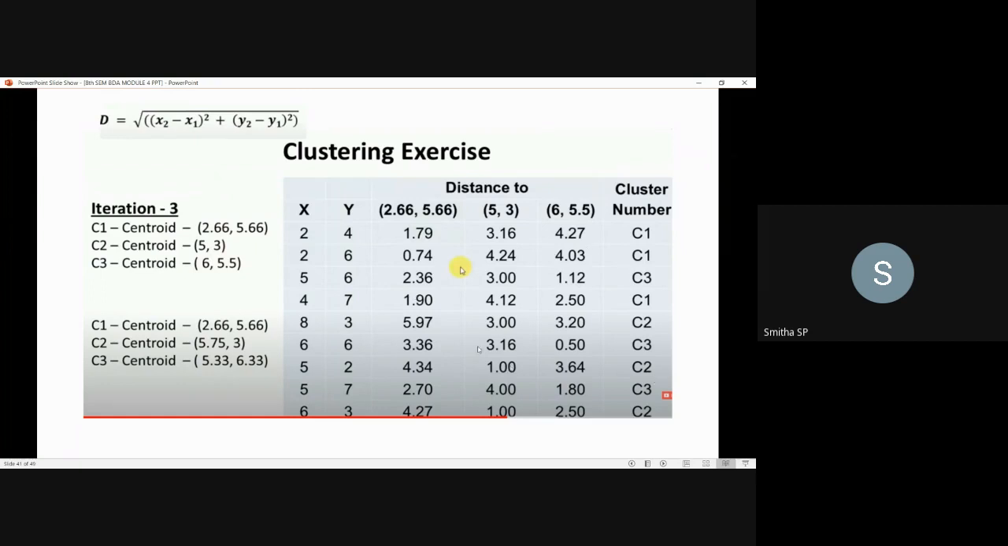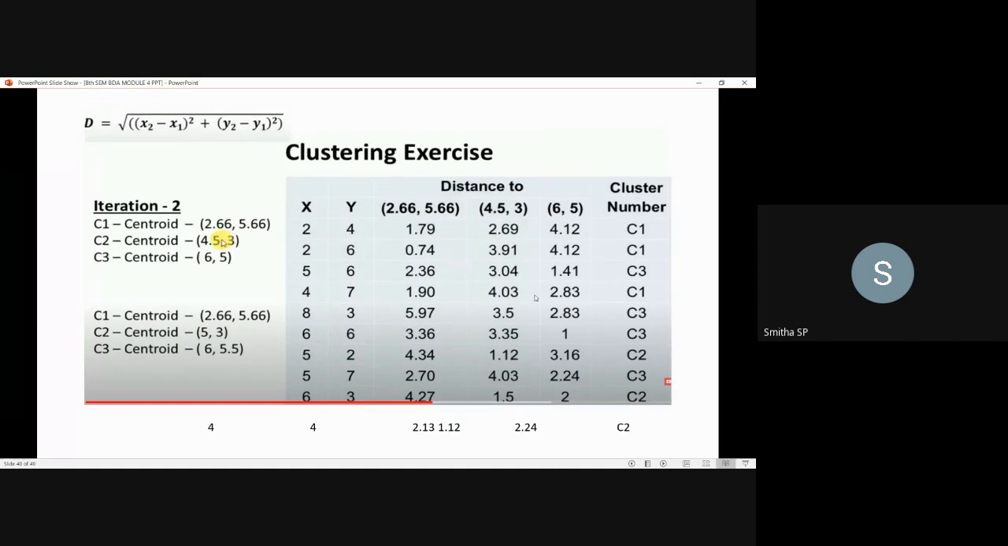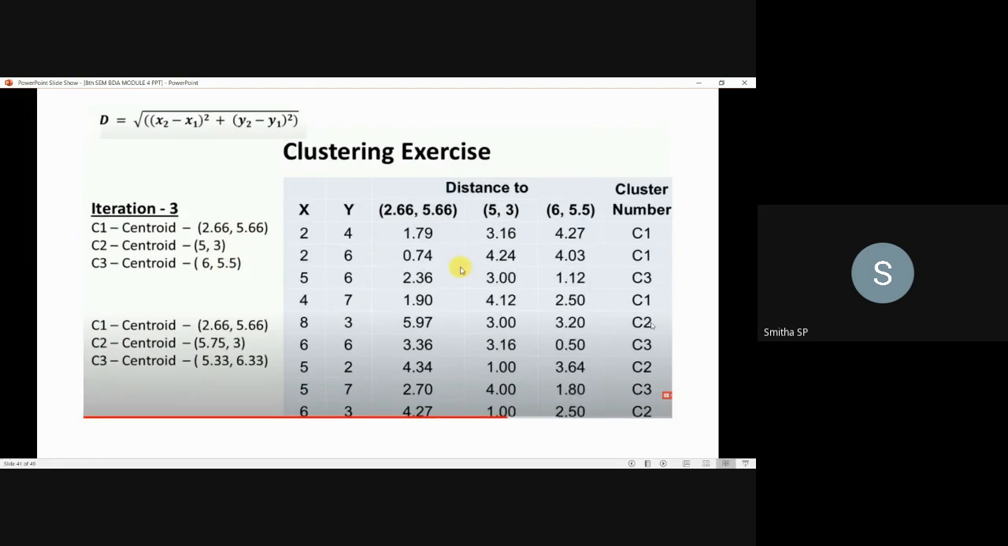Once you go for numbering of this cluster, you can identify the changes with respect to the data point 8,3 here. So now in the third iteration, 8,3 is in cluster 2. In the previous iteration, iteration 2, this 8,3 data point was in cluster 3. So now it is in 2. In the sense, there is a movement of data point. So this 8,3 is moving now.